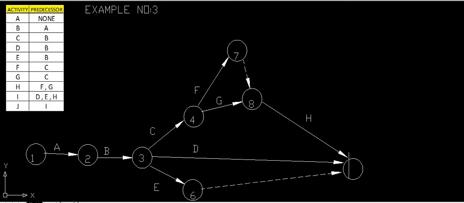So D is meeting at this point, H is also meeting at this point, and E, by using a dummy activity, is again meeting at this point. So D, E and H are meeting at the point where I will be started. So here we have to draw I.